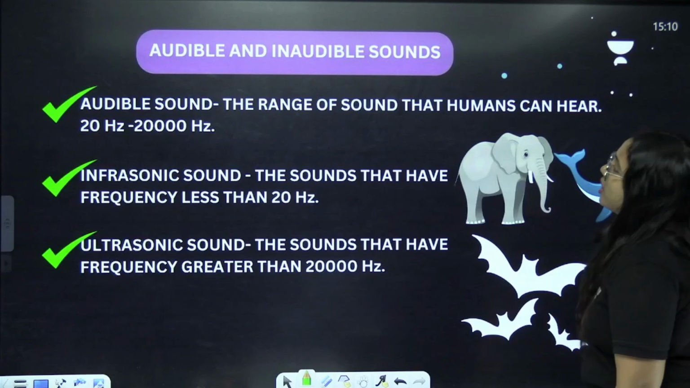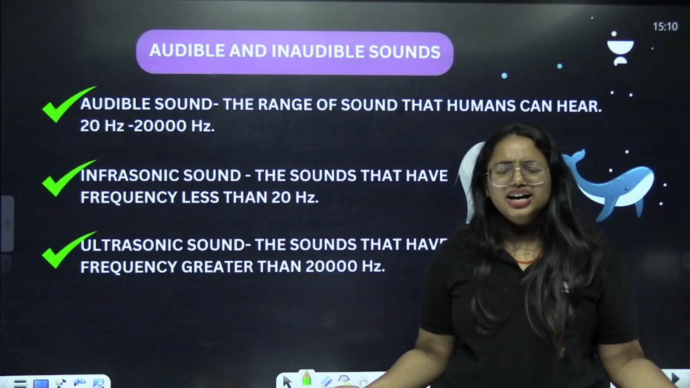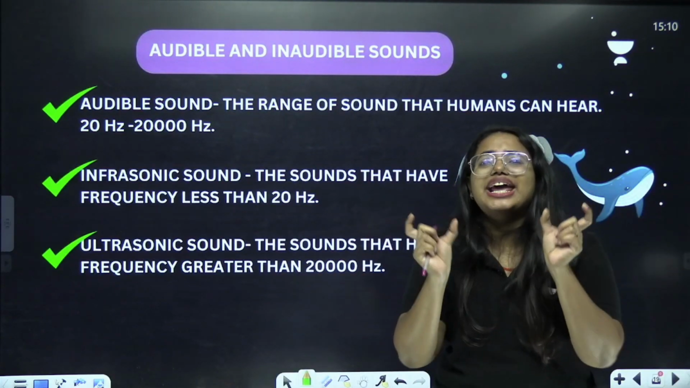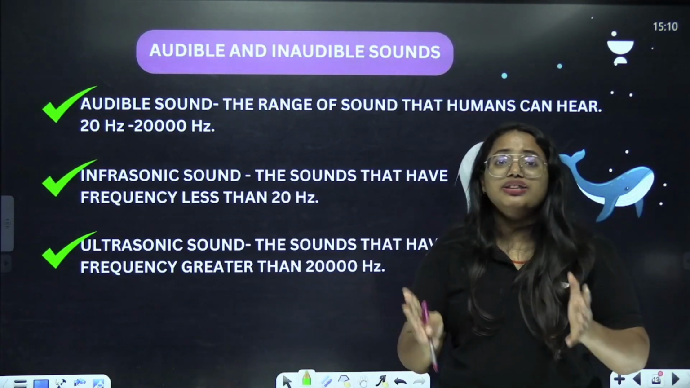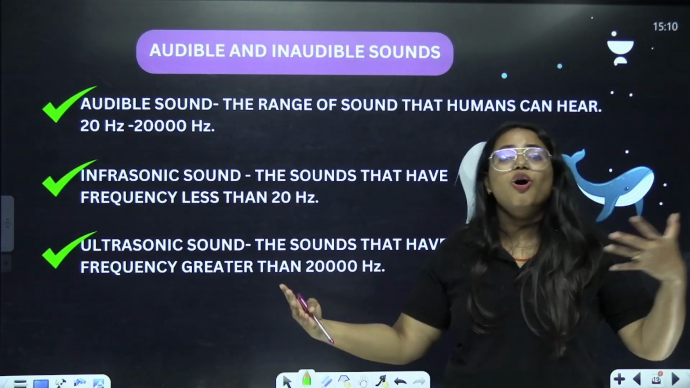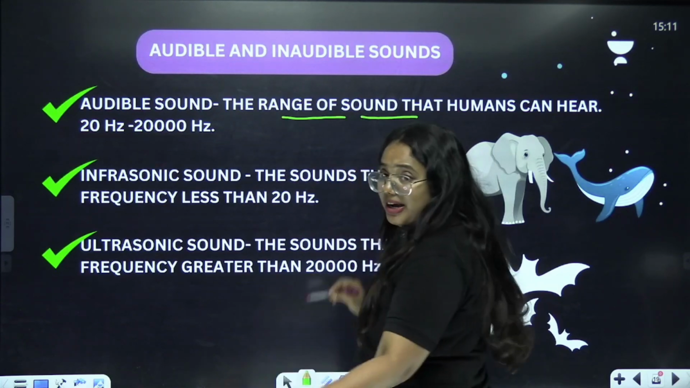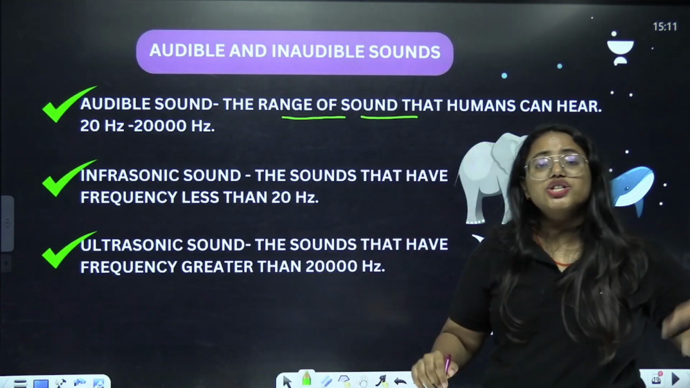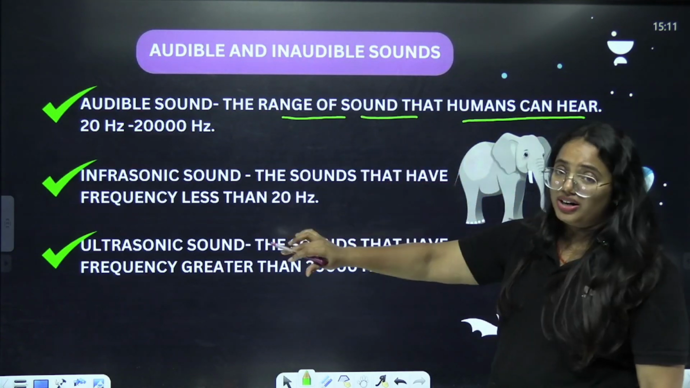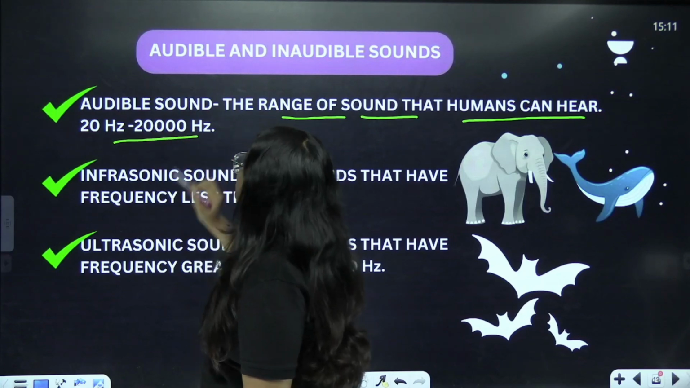And now we are going to talk about audible and inaudible sounds. Oh, what is that? We cannot hear all types of sounds, right? There is a specific range for it. So, based on the frequency, we have to understand whether the sound is audible or inaudible. That's what we are going to learn now. So, audible sound range means the sound range in which humans can hear. So, the range of sound that humans can hear can be called the audible sound range. This is nothing but 20 Hertz to 20,000 Hertz.